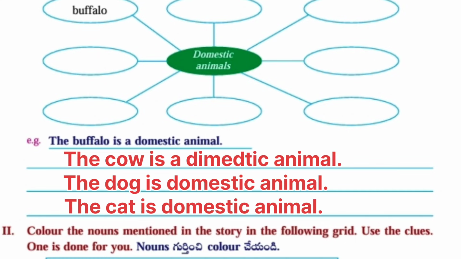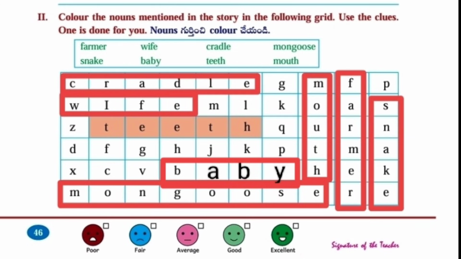Example: the buffalo is a domestic animal. The cow is a domestic animal. The dog is a domestic animal. And the cat is a domestic animal. Next, color the nouns mentioned in the story in the grid. Use the clues. One is done for you. Farmer, snake, wife, baby, cradle, teeth, mongoose, mouth.